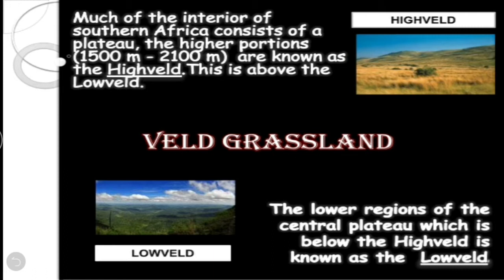Much of the interior of southern Africa consists of a plateau. The higher portions are known as the high veld. This is above the low veld. The lower regions of the central plateau, which is below the high veld, is known as the low veld.